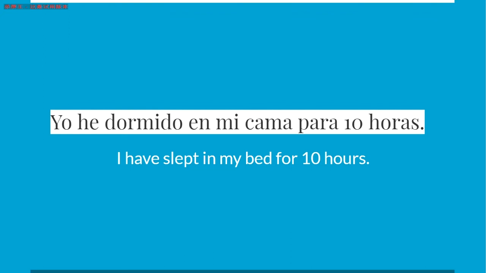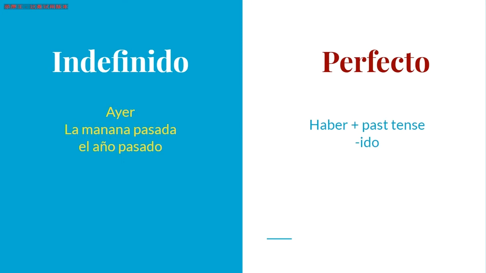Well, so let's see how we distinguish these two tenses. The signal words of indefinido are ayer, la mañana pasada, y el año pasado, or something such as that, which can show us the past time.